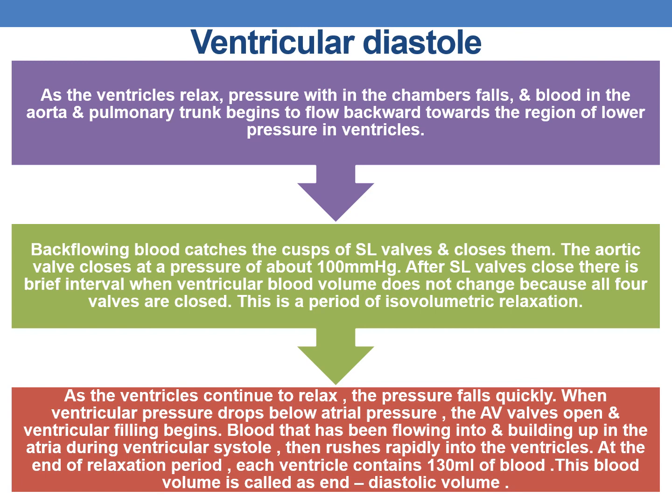And at the end of the relaxation period, that is at the end of ventricular diastole, each ventricle contains 130 ml of blood, and this blood volume is called the end diastolic volume.